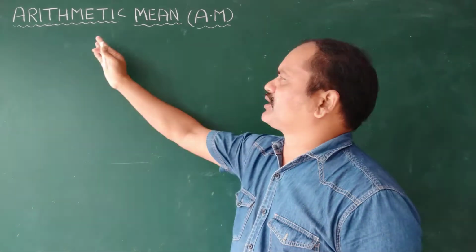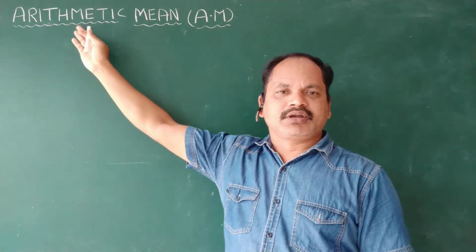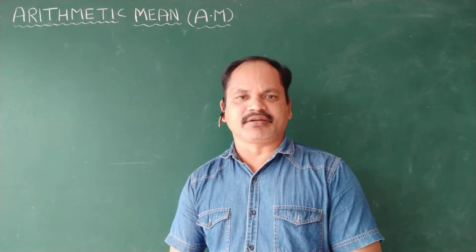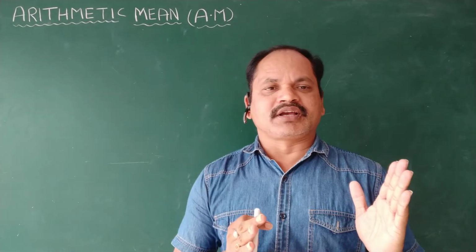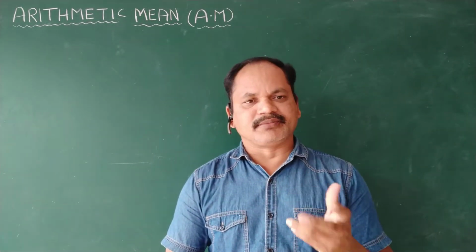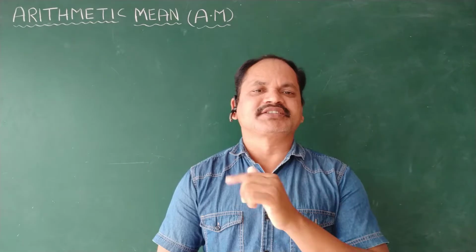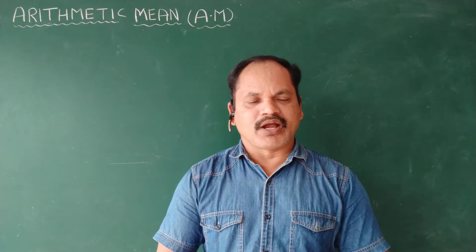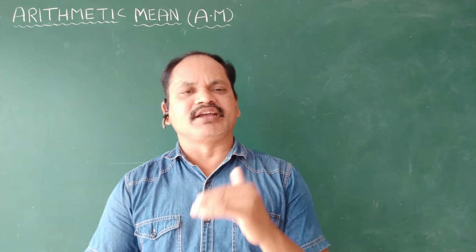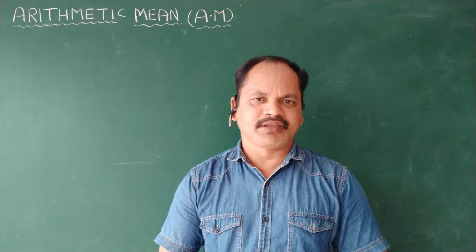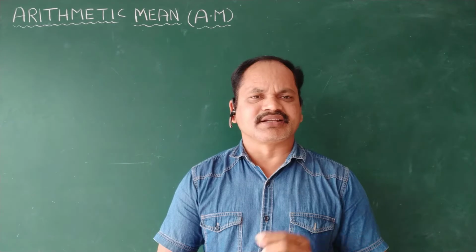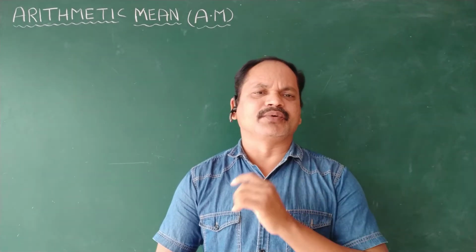Now we are going to arithmetic mean. We have to discuss arithmetic mean, simply called AM. Suppose we take two quantities, a and b, then the arithmetic mean of a, b is (a plus b) by 2. For three quantities a, b, c, the arithmetic mean is (a plus b plus c) by 3. Arithmetic mean of a, b, c, d is (a plus b plus c plus d) by 4.